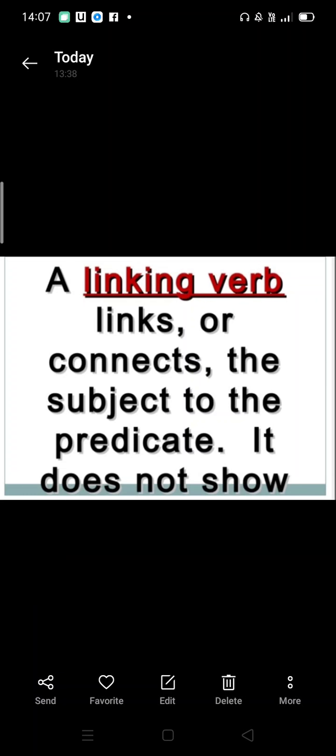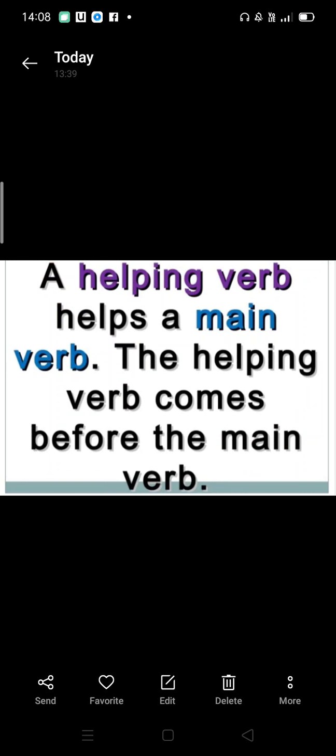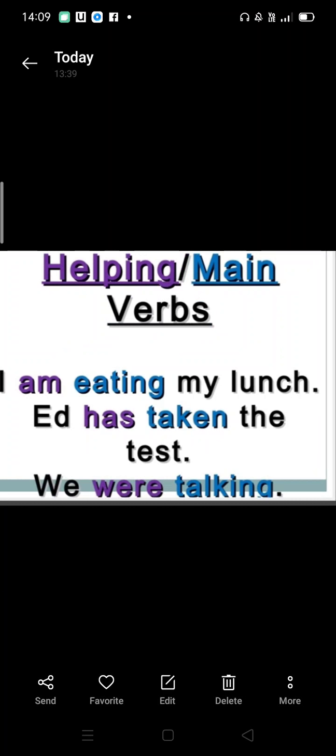A linking verb links or connects the subject to the predicate. It doesn't show action. So examples of linking verbs are: we are hungry, he was late to school, the winner is Johnny. So the words which are highlighted in red color are the linking verbs. A helping verb helps the main verb. The helping verb comes before the main verb. So here come examples of helping and main verbs: I'm eating my lunch, Eat has taken the test, we were talking. So the words highlighted in mauve color are helping verbs, and the words highlighted in blue color are main verbs.